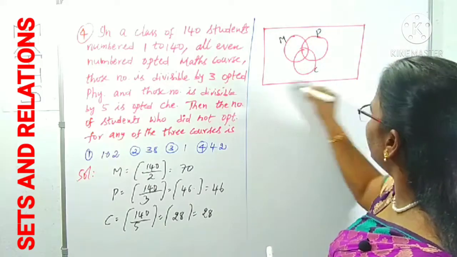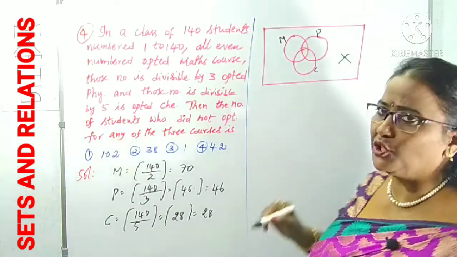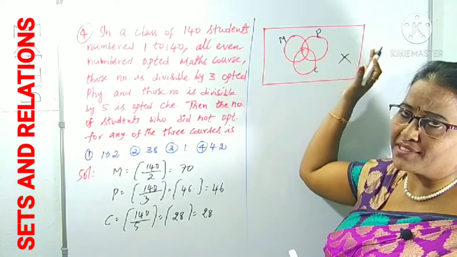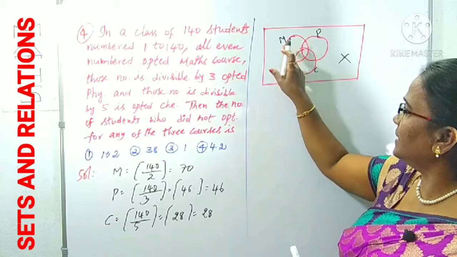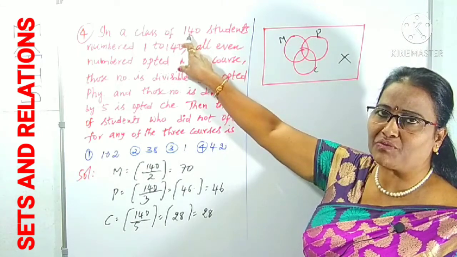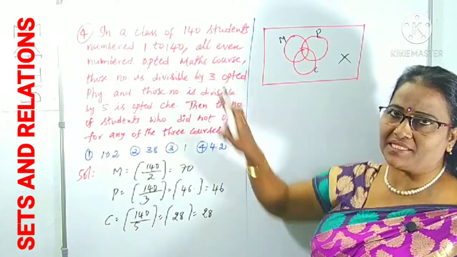This entire set we can take as the universal set, X or U. This rectangular box is taken as the X set, in which there are M, P, C. In X, how many elements are there? 140, the total number of students, right?